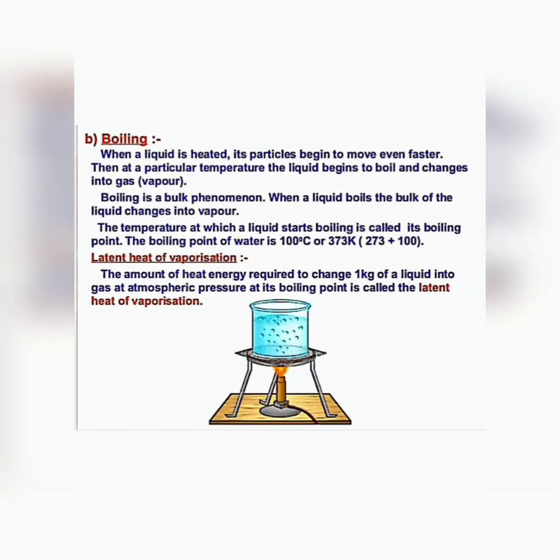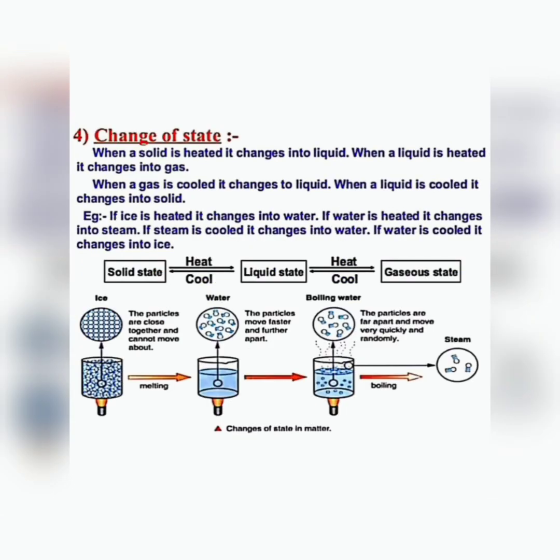Boiling. When we boil a liquid, it will convert into vapor at a certain temperature, that is 100 degrees Celsius. Boiling is a bulk phenomenon. When a liquid boils, the bulk of the liquid changes into vapor. Here also latent heat of vaporization is there. Some amount of energy is required to convert 1 kg of liquid into gas at atmospheric pressure. That is called latent heat of vaporization. So remember, boiling means conversion of liquid to vapor.